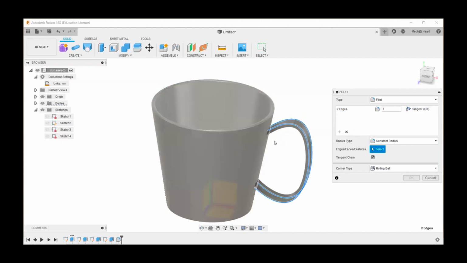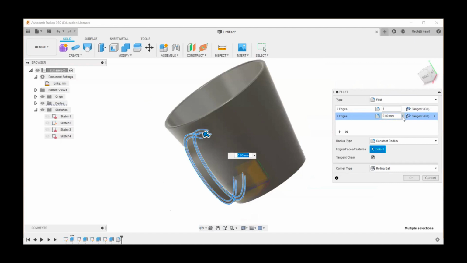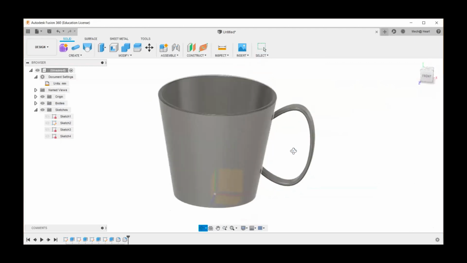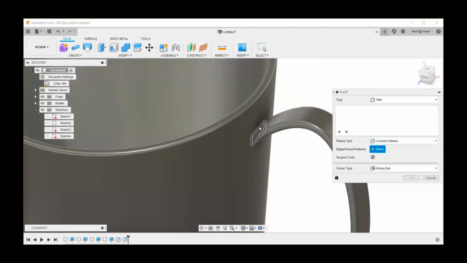In the same dialog box, I can select multiple edges, right? So here again, I can give 1 mm, right? And also I want to give some fillet over here to this.